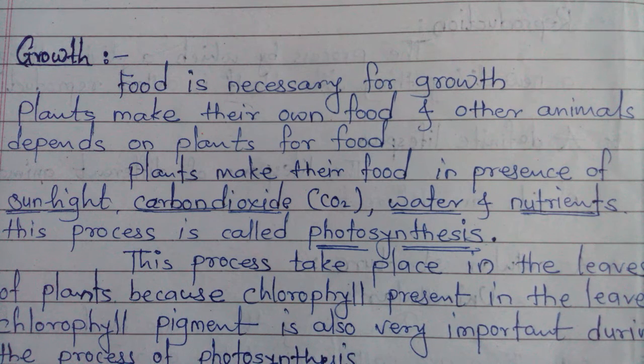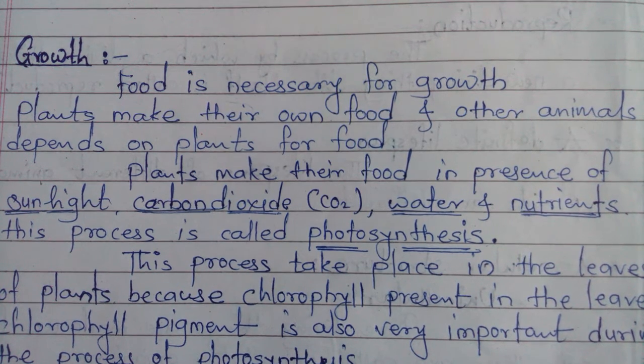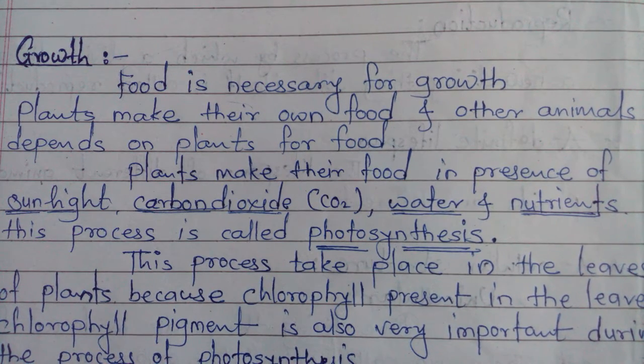Now this one question arises in your mind. What is meant by stomata? See, students, our breathing organ is the nose. We are breathing with the help of our nose. Likewise, plants also respire. They take in oxygen or carbon dioxide and give out carbon dioxide or oxygen. Then how does this happen?